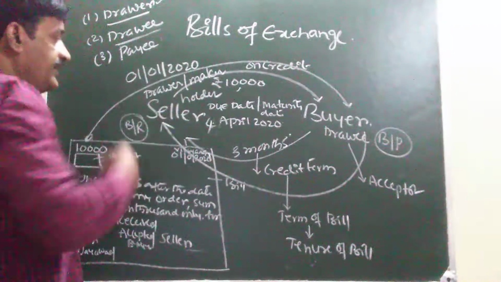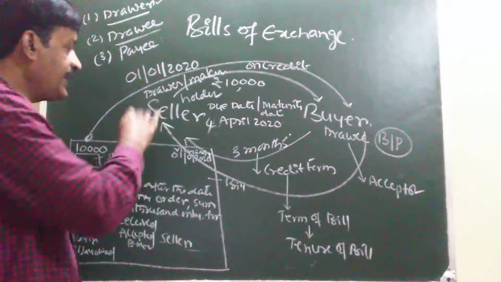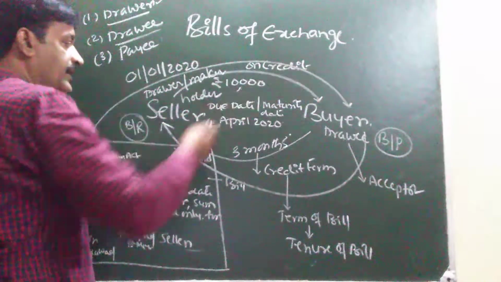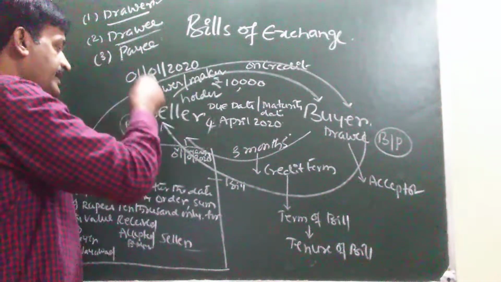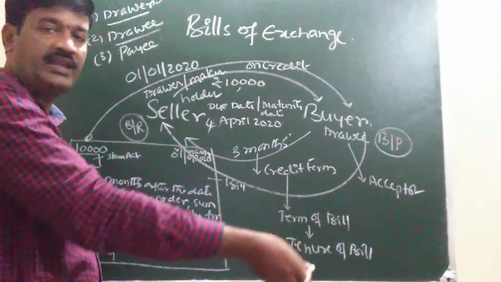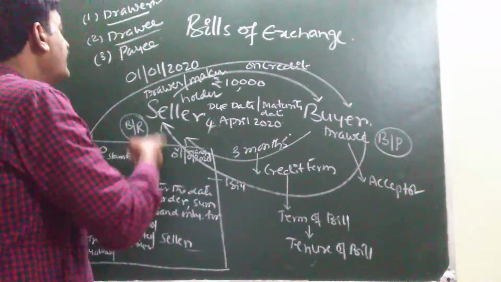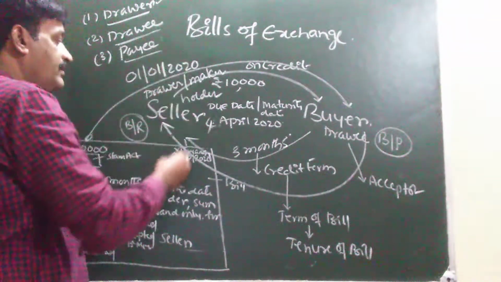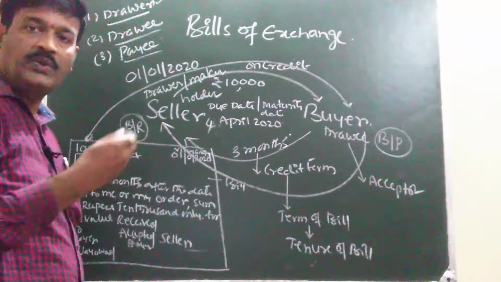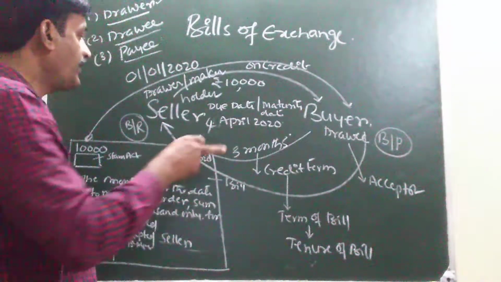And on due date, who is receiving? The seller is receiving the payment from the buyer. So on due date, the seller is going to receive the money. So the seller is called the payee of the bill. Payee is a person who receives the payment on due date.